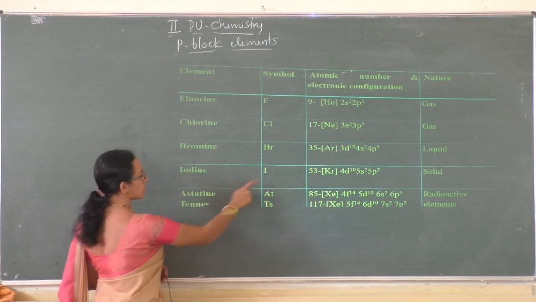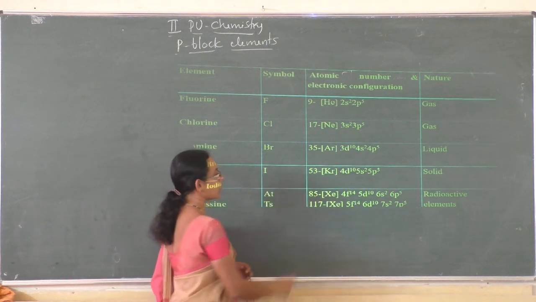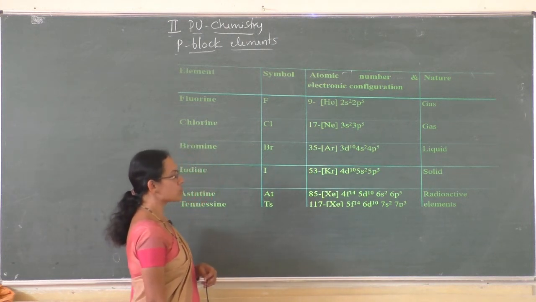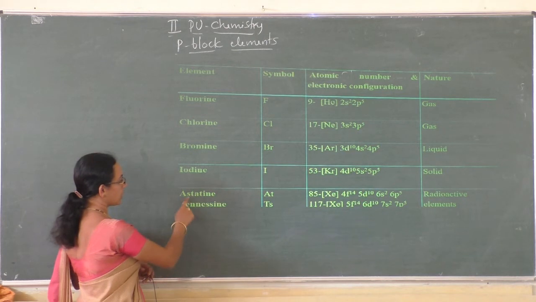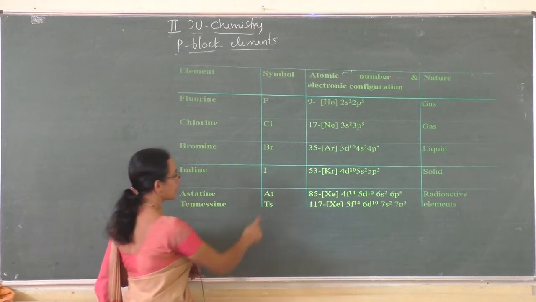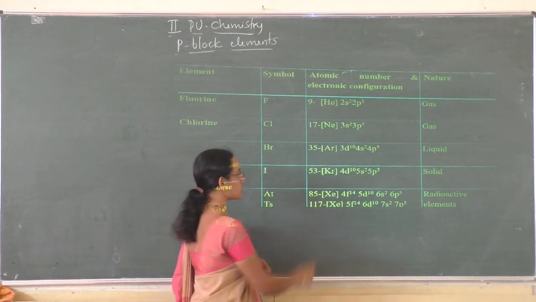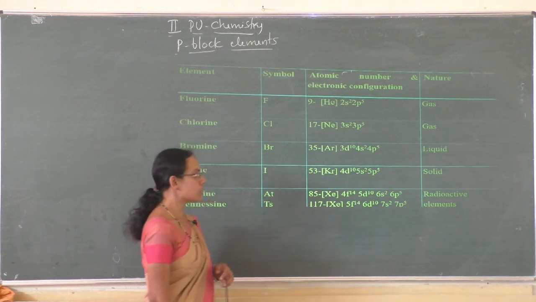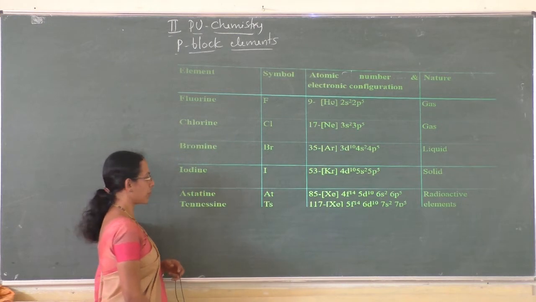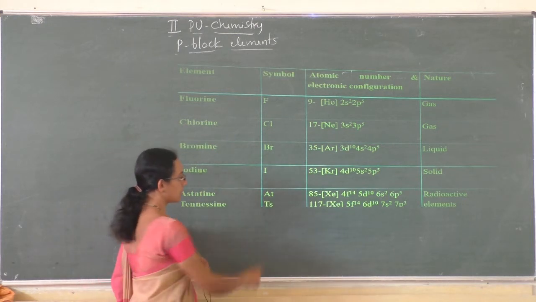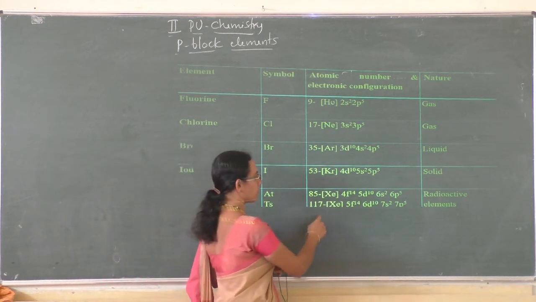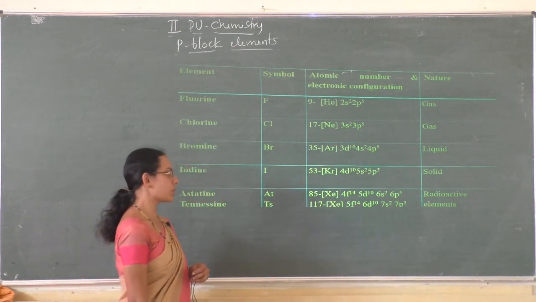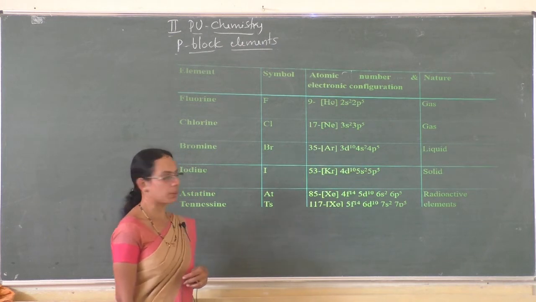Then iodine, symbol I, atomic number 53, configuration krypton 4d10 5s2 5p5. And astatine, symbol At, atomic number 85, xenon 4f14 5d10 6s2 6p5. And tennessine, Ts, atomic number 117, configuration xenon 5f14 6d10 7s2 7p5.